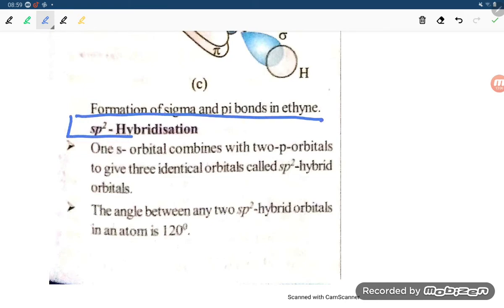So that was sp hybridization. What is sp2 hybridization? We'll explain sp2 hybridization in the next slide, student.